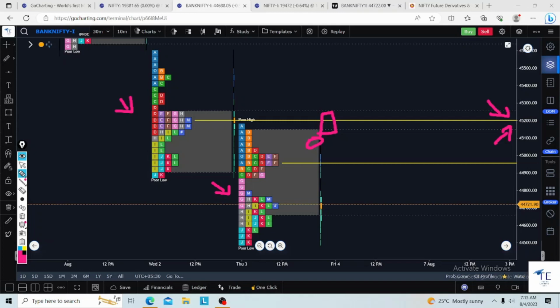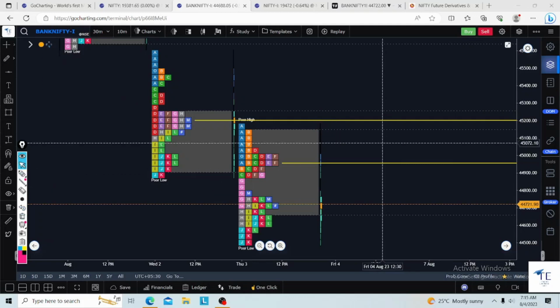Any big gap up I will avoid. Any gap down, we'll discuss in the Telegram channel.